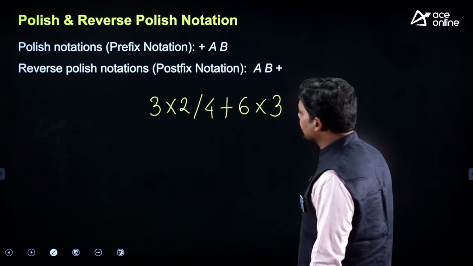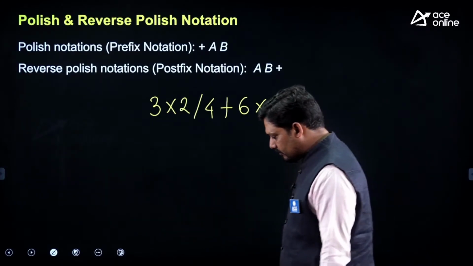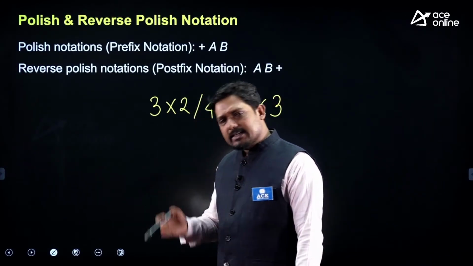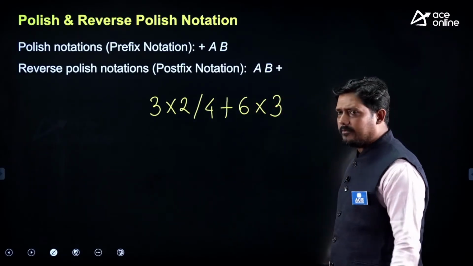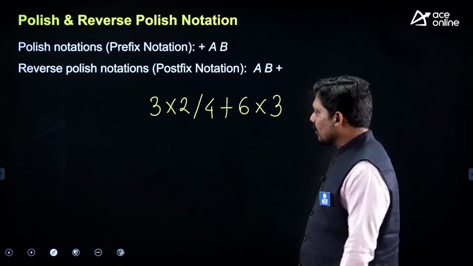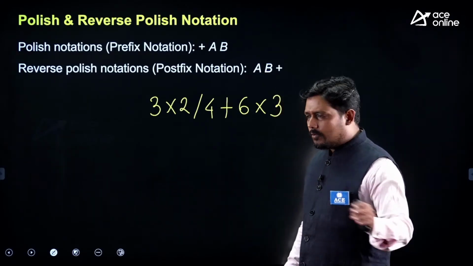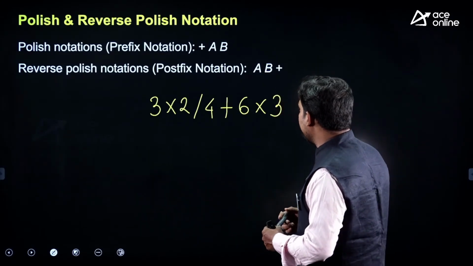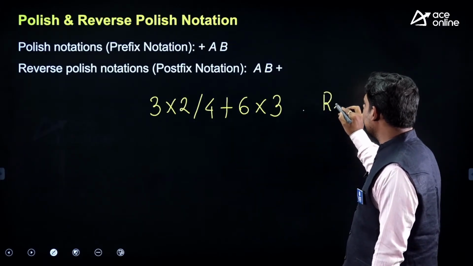This is an arithmetic expression. Within this expression, following BODMAS, I need to find which is first: division, then multiplication, then finally plus. For that reason, repeated scanning is required.